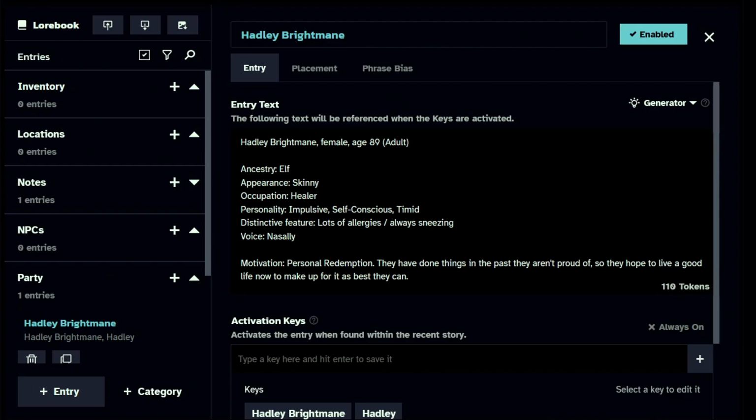You can also use the lore book as a type of character sheet. You could put in what she currently has in her inventory, or you could actually add another section up here to keep track of her inventory, much like you would do in a video game.